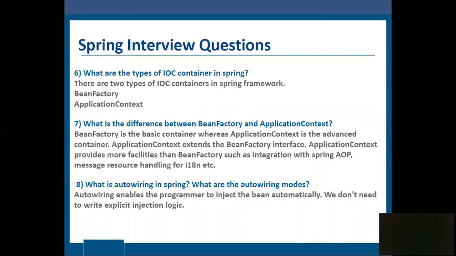What is the difference between BeanFactory and ApplicationContext? BeanFactory is a basic container whereas ApplicationContext is an advanced container. ApplicationContext extends the BeanFactory interface. ApplicationContext provides more facilities than the BeanFactory, such as integration with Spring AOP, message resource handling for i18n, etc.